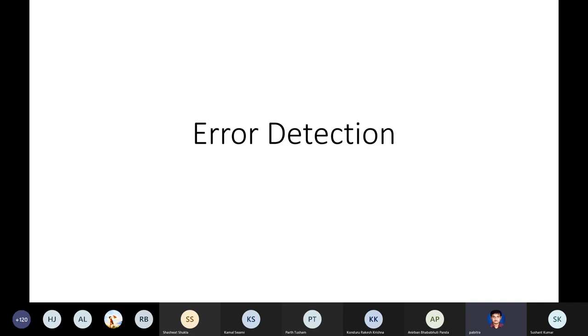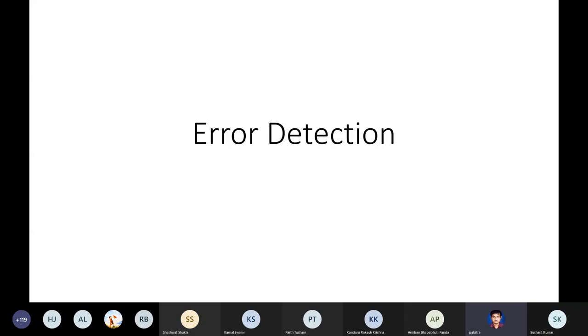What we mean by error detection is, if you have a bit string, whether this was the intended bit string or not, that we call error detection. So that means we say that there is at least an error, say a 1-bit error or k-bit error, in the binary string that we have received or read. This is error detection, but we are not yet at error correction. We just know whether there is an error or not.